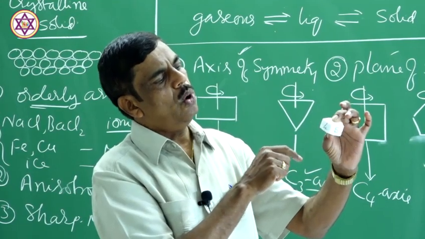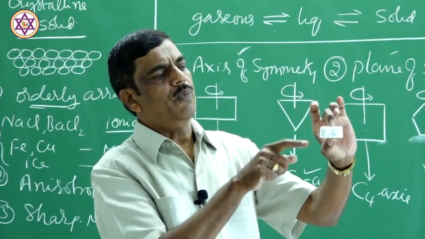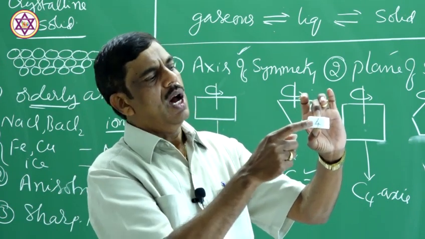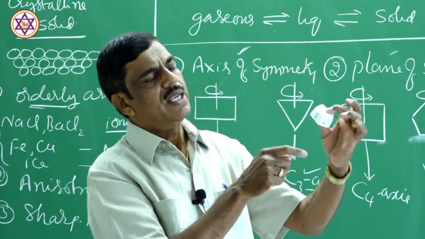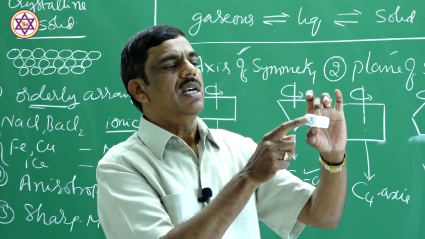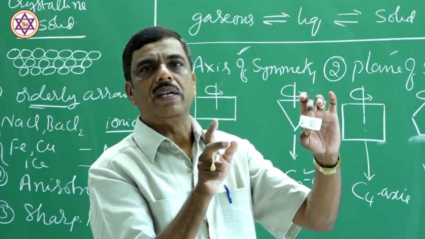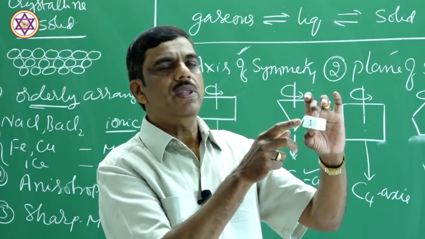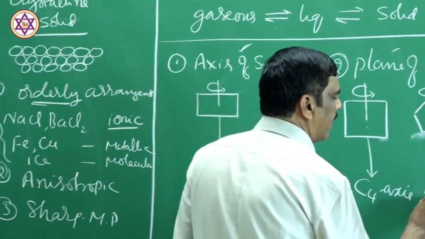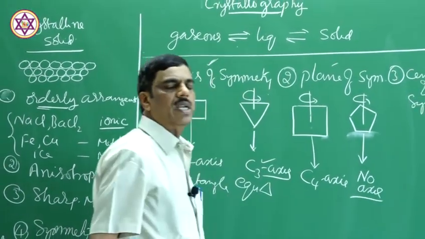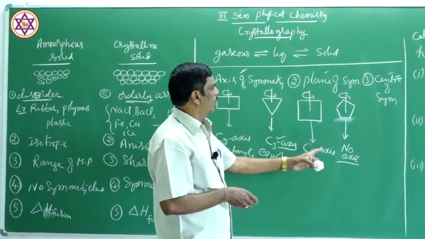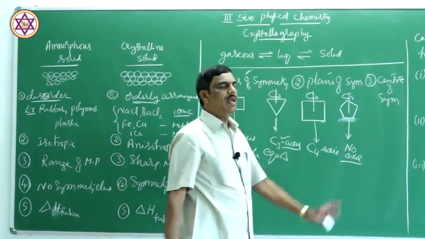Similarly, in the fourth face here, again this edge is towards this side. No similar appearance. Therefore, on rotation of a pentagon through an imaginary line through 360 degree, the same appearance will not at all be repeated. No repetition of the appearance. Therefore, there is no axis of symmetry in case of a pentagon. Therefore, in case of pentagon, it is not a symmetric one.